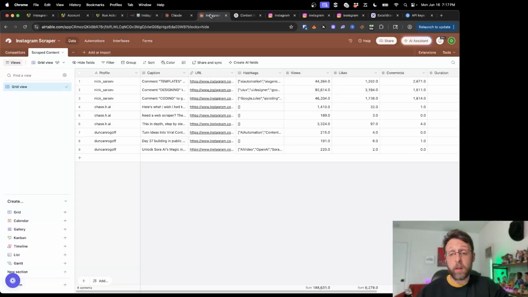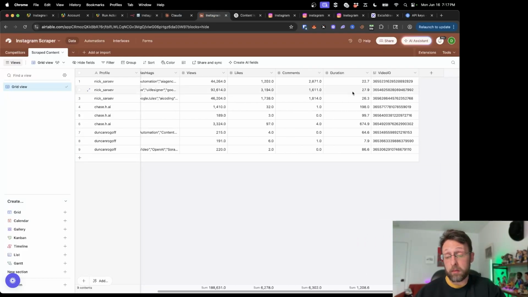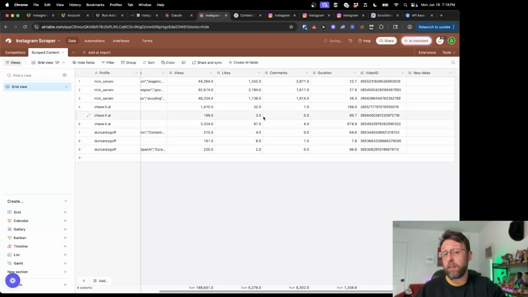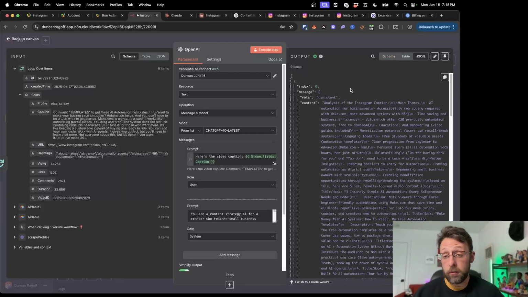In the meantime, I guess what we could do instead is I can just come over here and basically just add a column over here for a long text, and I could just say new ideas. Go ahead and create that field. So now we actually have a place to store everything. Okay, cool. So this finished, and you can see we actually have this really detailed kind of output here. Analysis of the Instagram caption.